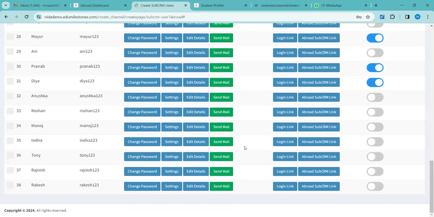Yes. And then again, you have to click on send mail, and the new login ID and the abroad dashboard link will be sent to the new person. So the other person who was using it will not be able to use it anymore. Got it. And as I have shown in this tab, you can activate and deactivate at any point of time. Once you deactivate it, they will not be able to access the links again.